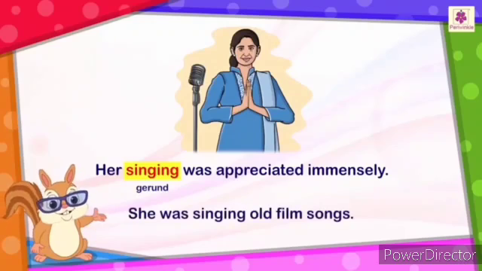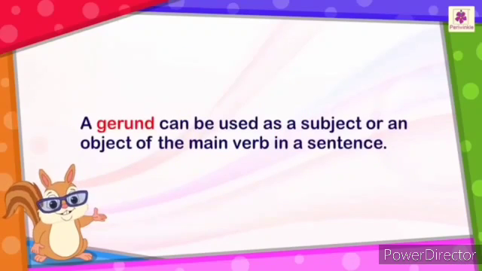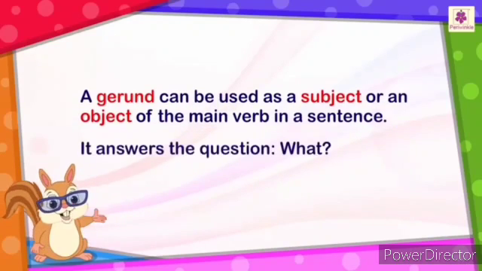She was singing old film songs. Here, singing is acting as a verb. A gerund can be used as a subject or an object of the main verb in a sentence. It answers the question what. Look at the example here.